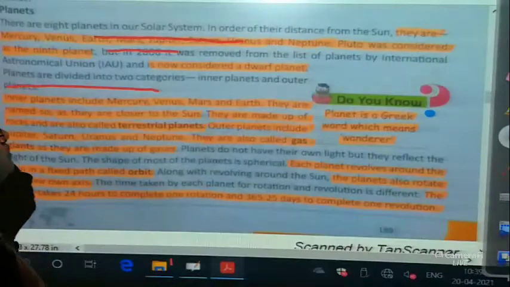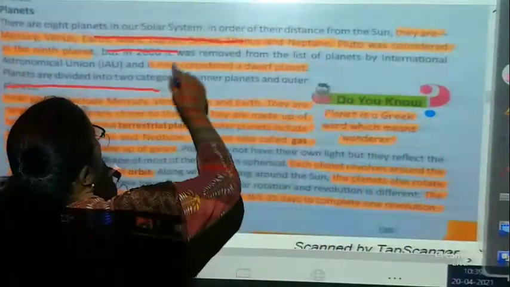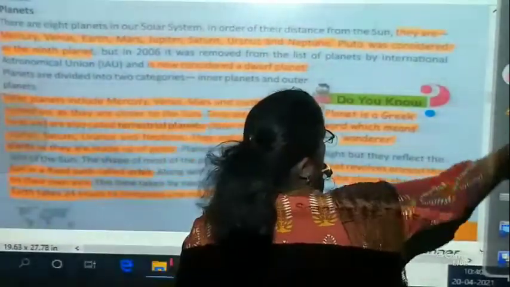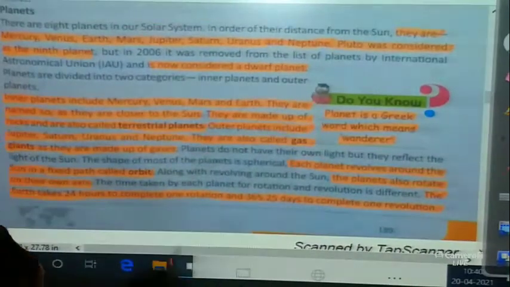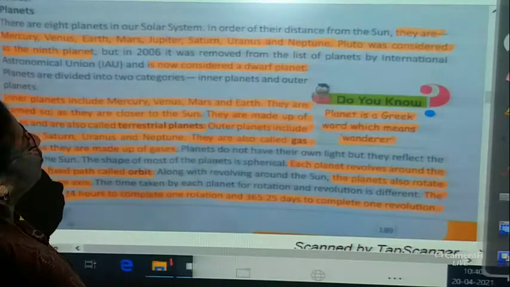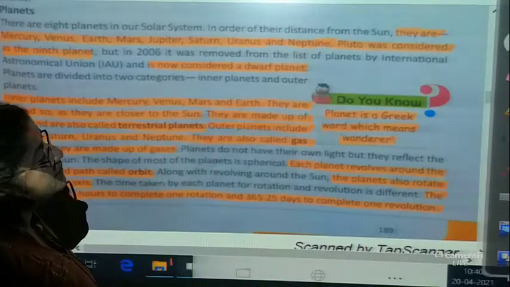Now we will read about the planets, children. There are 8 planets in our solar system in order of their distance from the Sun.